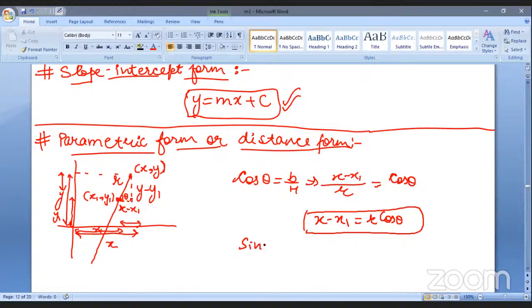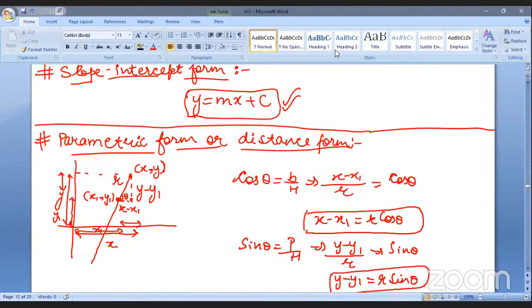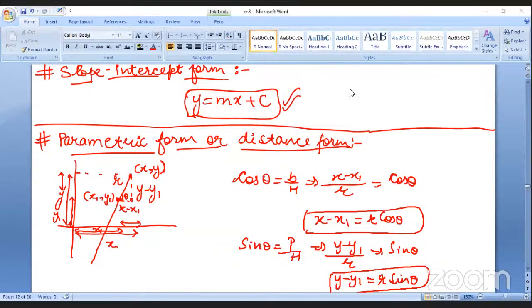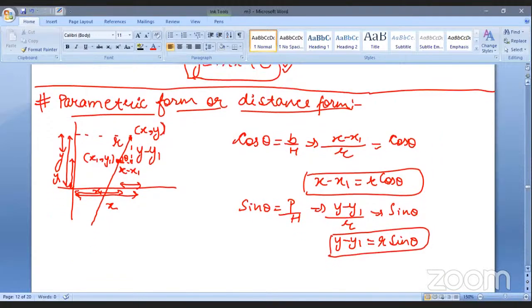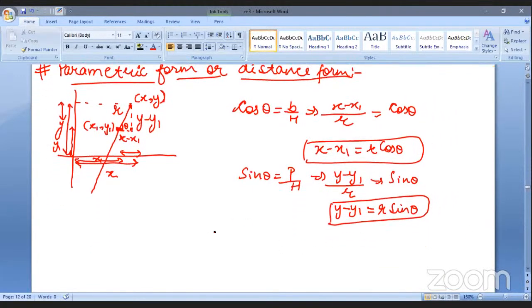Similarly, if we have to find out the value of sine theta, it will be perpendicular upon hypotenuse. So it will be y minus y1 upon r, which means it is sine theta. So we can find out the value of y minus y1 from here, in terms of r and sine theta, right? So this thing is, I suppose, clear. Some chat is there, 1 second. Yes, I got it. Okay, it's fine, but then too I'll just write whatever is remaining.